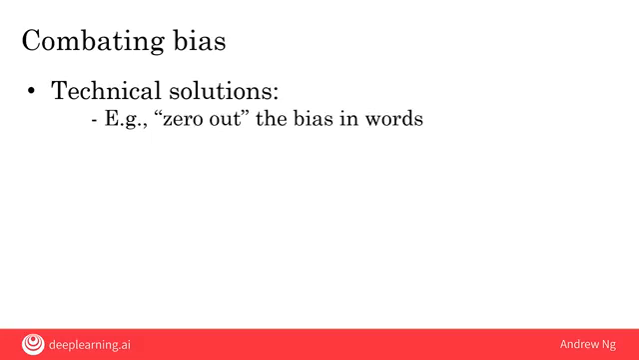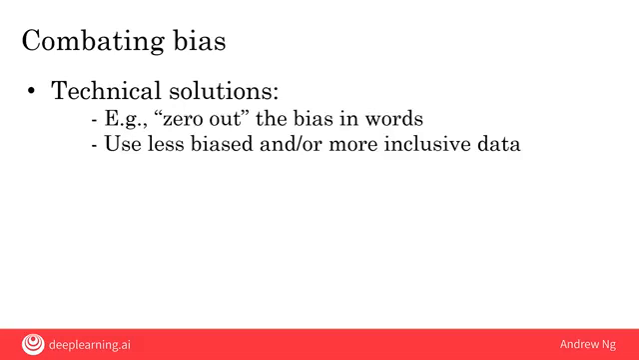A second solution is to try to use less biased and more inclusive data. For example, if you are building a face recognition system, and make sure to include data from multiple ethnicities and all genders, then your system will be less biased and more inclusive.